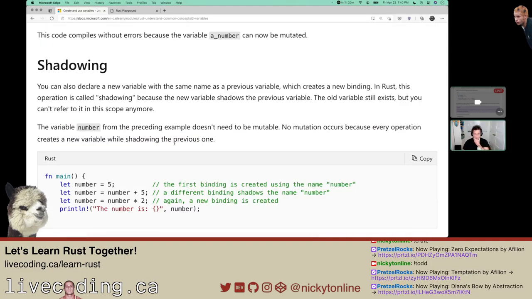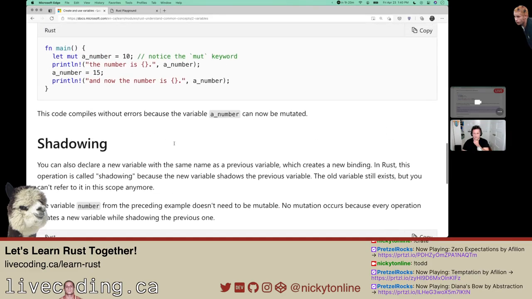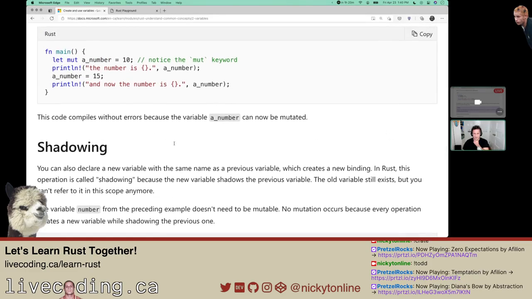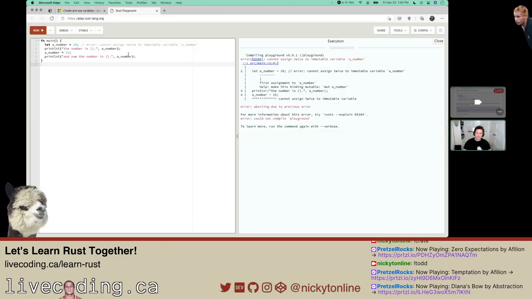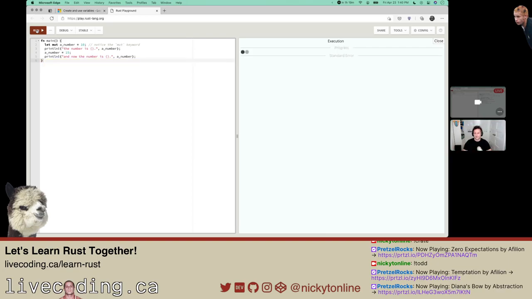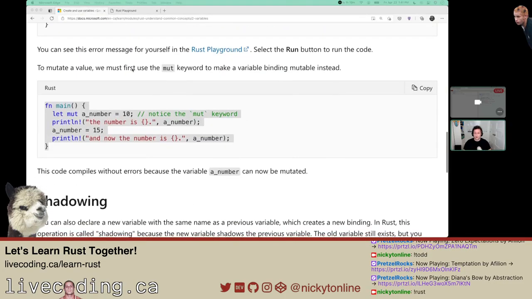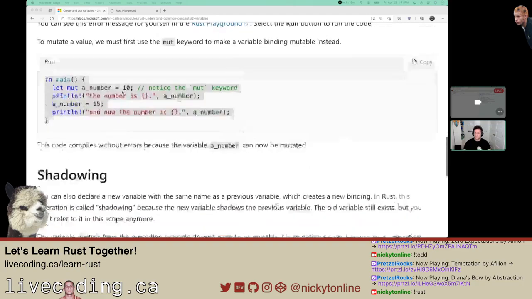This code compiles without errors because variable a number can now be mutated. If we add them, it's not mut, but mute. Let's do that to see. It's kind of nice that you have to explicitly say mutate, because then you're very conscious. Hey, I know what I'm doing here. Let me drive. Let's run that. That runs as expected because we can mutate it. We were in the playground. We saw those error messages.